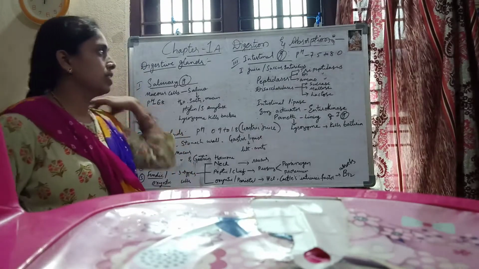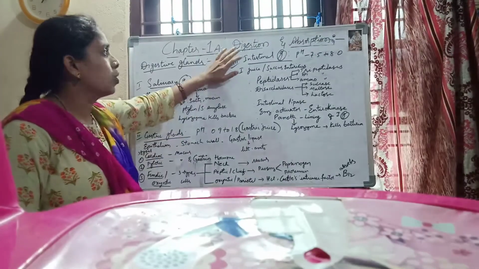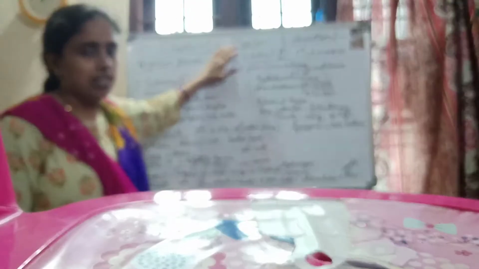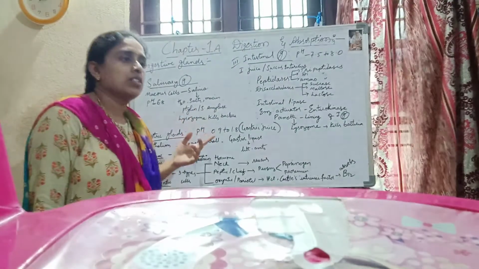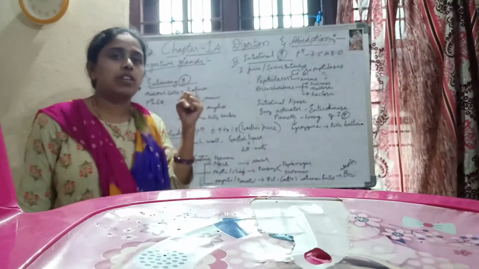In the previous class we discussed the alimentary canal. Now we are going to discuss the associated digestive glands. Here in the digestive glands we will discuss 5 types of digestive glands.